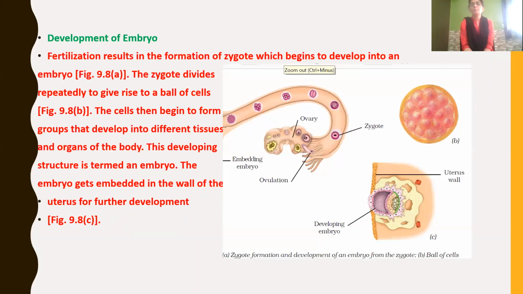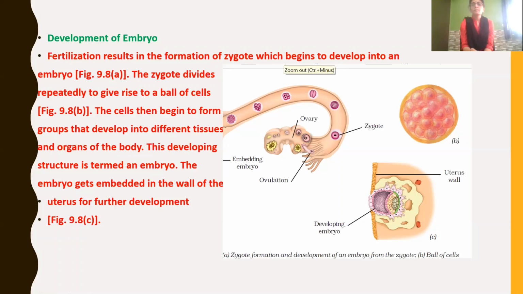Now the next step in reproduction after the zygote is formed is the development of the embryo. We know that fertilization results in the formation of the zygote, and it begins to develop into an embryo. See here in the figure, A1, the first one: the zygote is formed in the oviduct. Got that? Then the zygote divides repeatedly and gives rise to balls of cells.